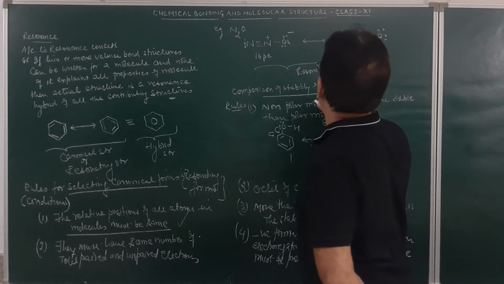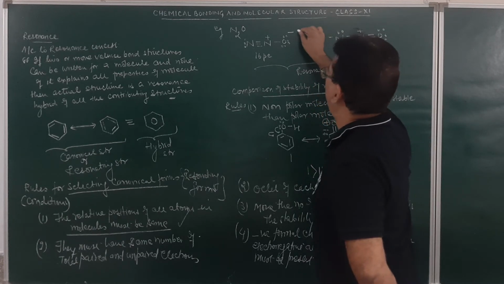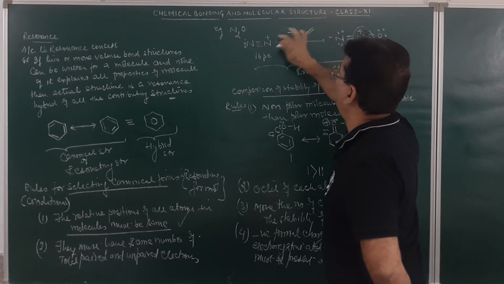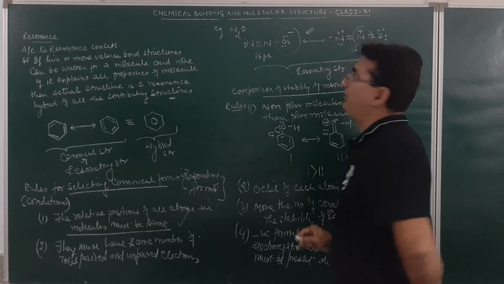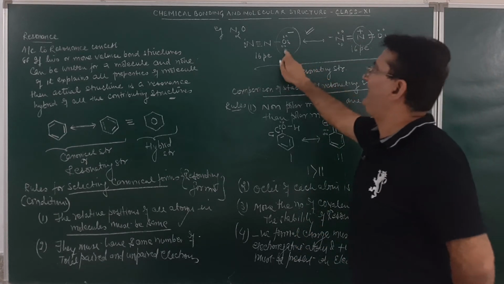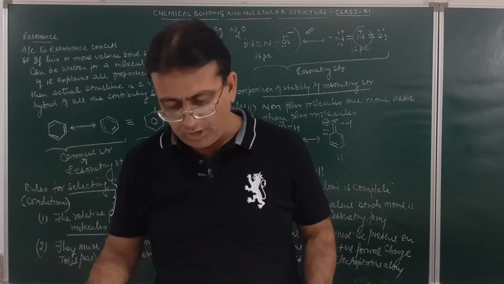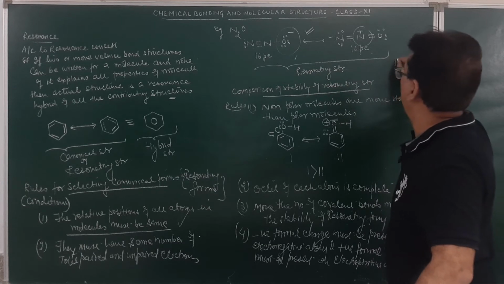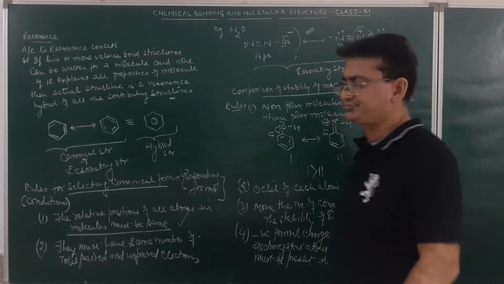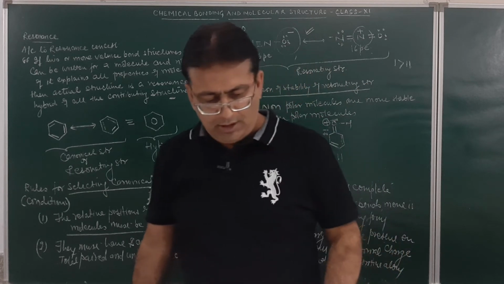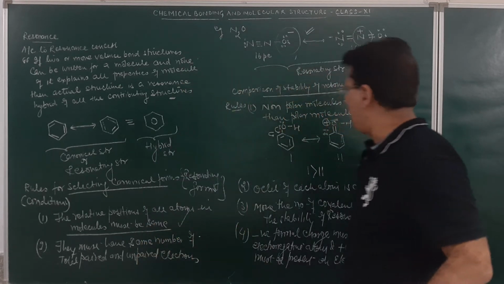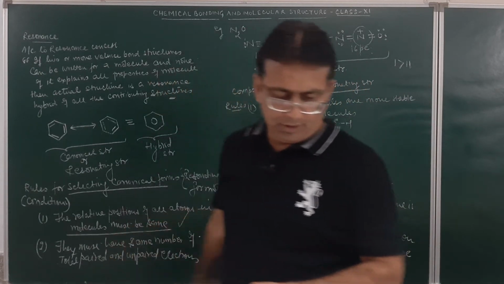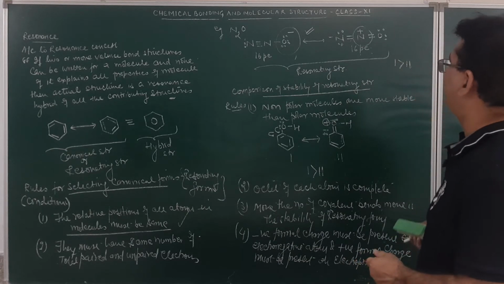Just see over here. In this case, oxygen is more electronegative as compared to nitrogen. Here the negative charge is present on oxygen and the positive charge is present on nitrogen. So naturally, oxygen is electronegative in nature, so this will be more stable as compared to this. So between these two, which will be more stable? Structure number first will be more stable as compared to structure number second. Is it clear, students? Then the very important point is, due to resonance, the bond order of many molecules or ions changes. Fine.